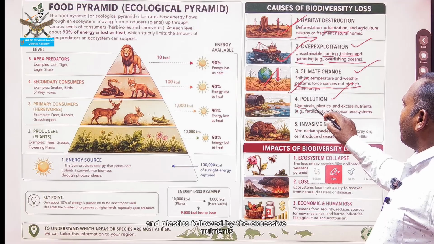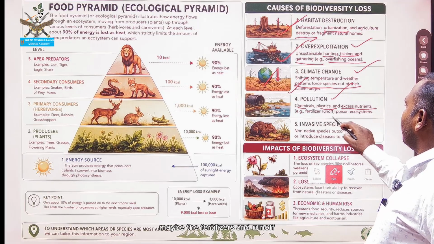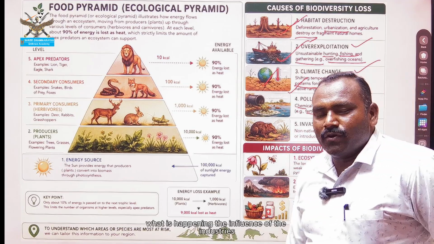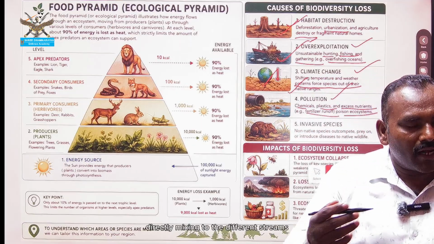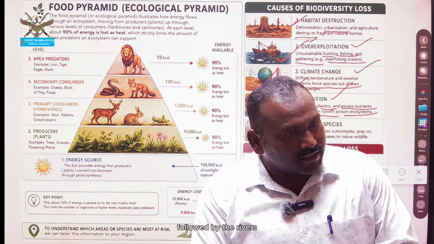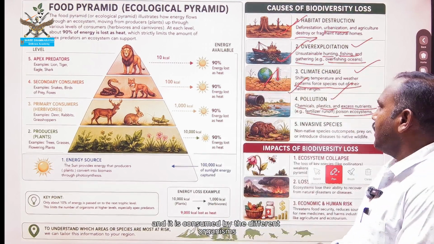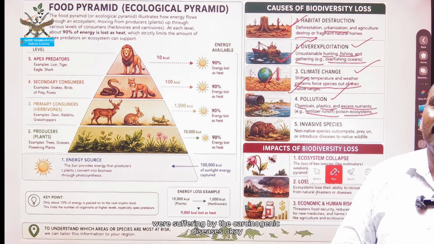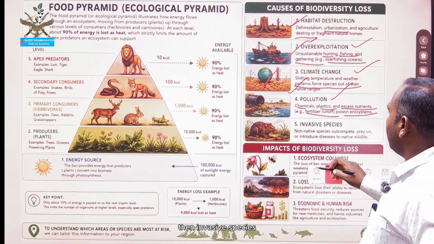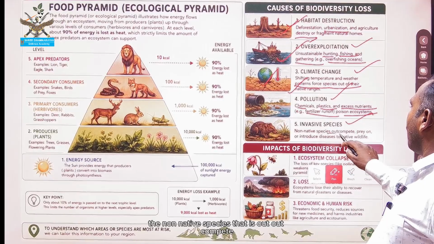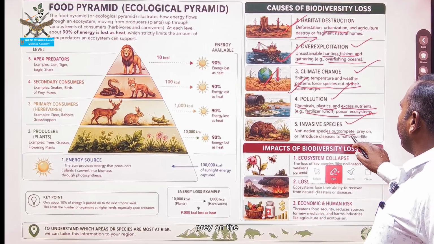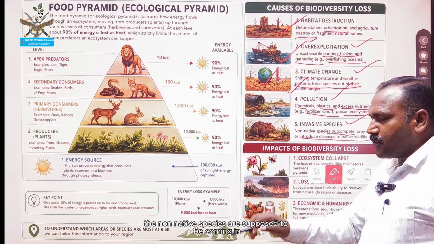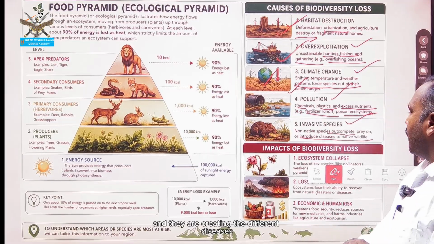Pollution: chemicals and plastics, followed by excessive nutrients, maybe fertilizers and runoff, or poison in the ecosystem. What is happening is the influence of the industries, which directly mix into the different streams, followed by the rivers, and it is consumed by the different organisms. Minamata is one more example where the different species were suffering from carcinogenic diseases. Then invasive species, the non-native species that outcompete, prey on, and introduce diseases to the native wildlife. The non-native species are coming into the biodiversity, and they are creating different diseases.